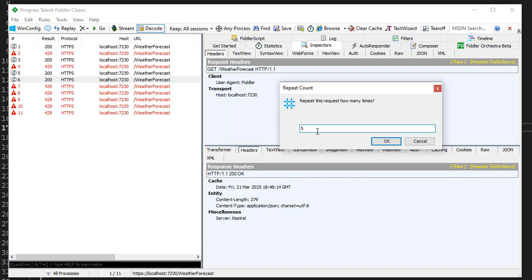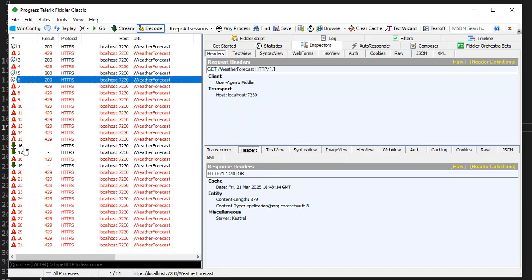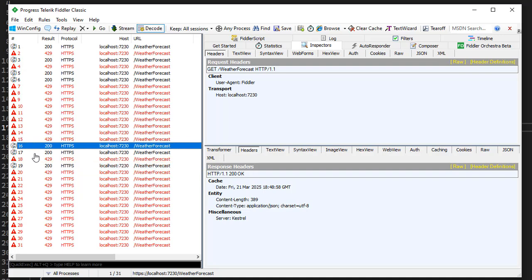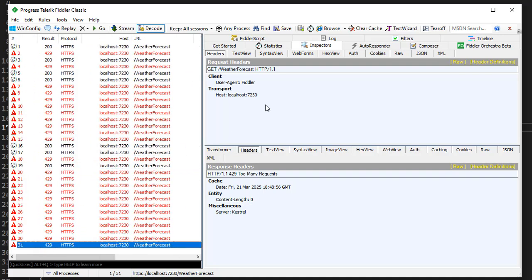Suppose this time I send 20 requests, and this is the total of 11. Right now this is count 11. So from 12 onwards, all the requests we have to consider as 20 requests. Click OK. See, it accepted 3 requests, and the rest of the requests failed. So this is the advantage of fixed window limitation.